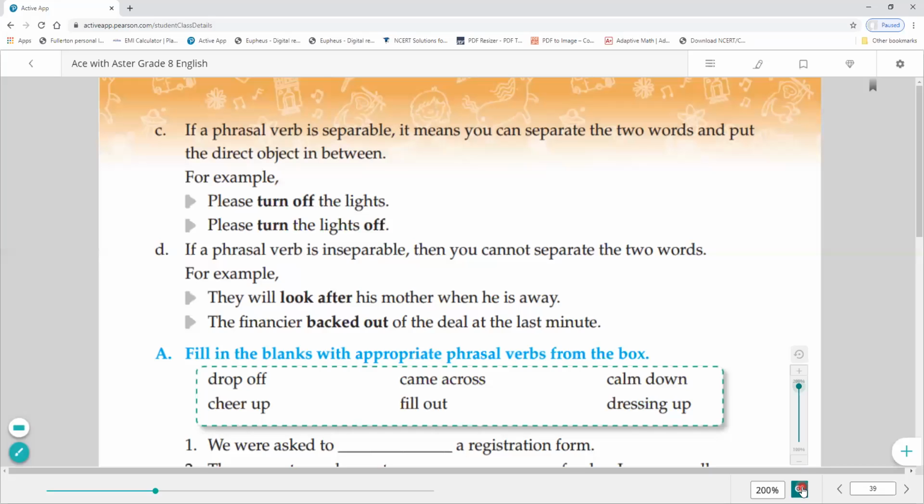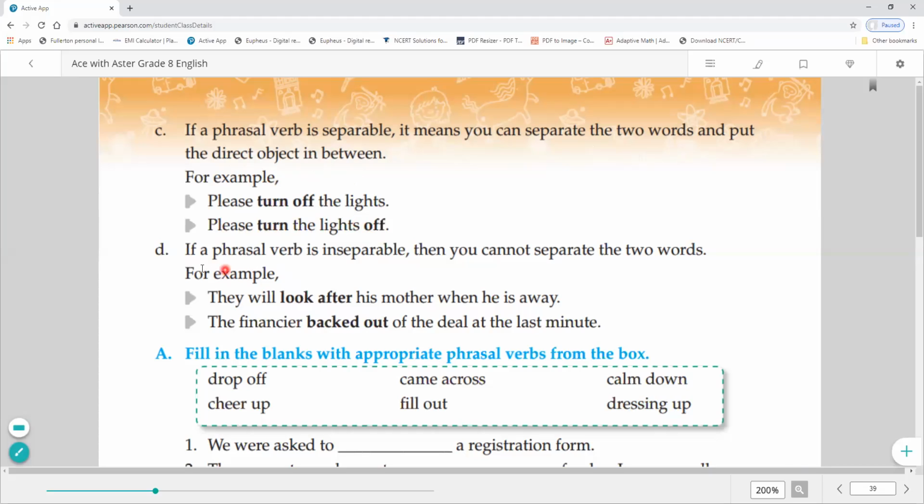The third rule is, if a phrasal verb is separable, it means you can separate the two words and put the direct object in between. For example, please turn off the light. Here the phrasal verb can be separated, turn plus off. So please, what will it become? Please turn the light off. That is a separable phrasal verb.